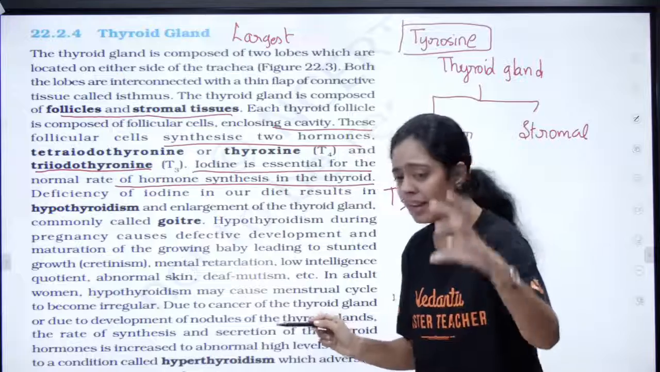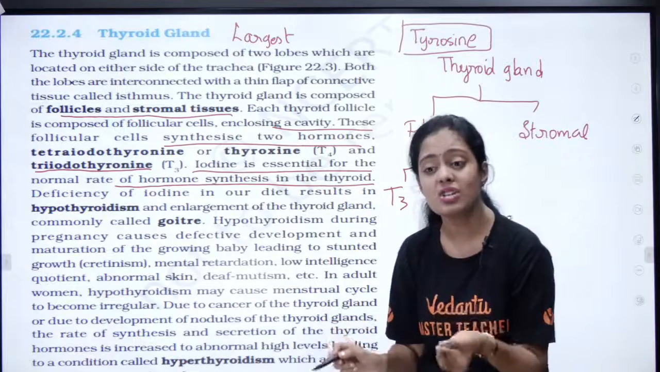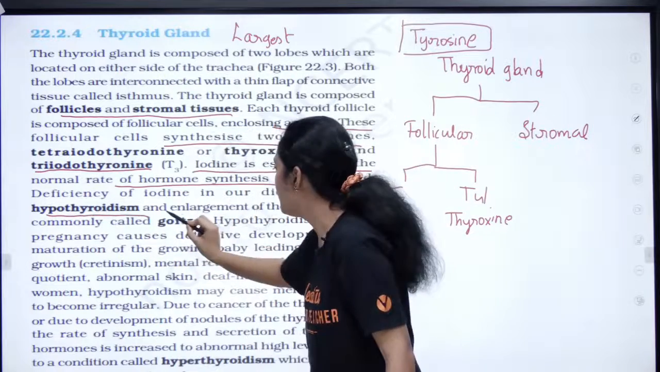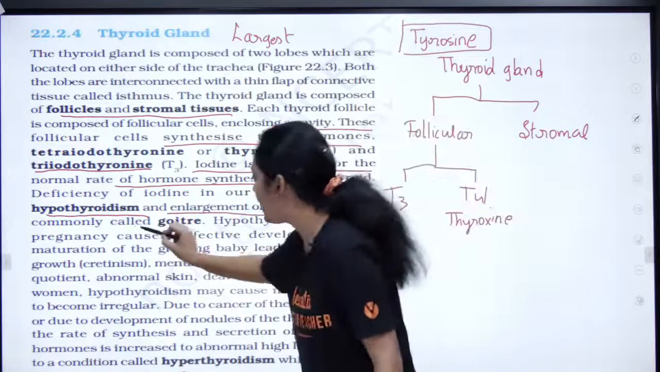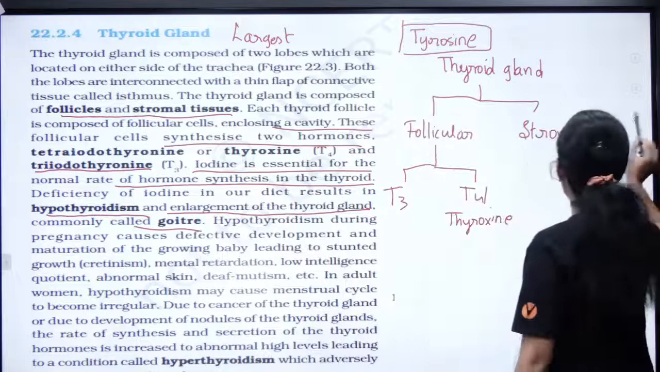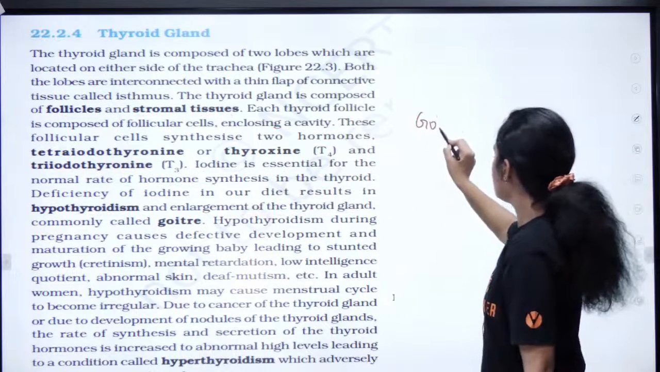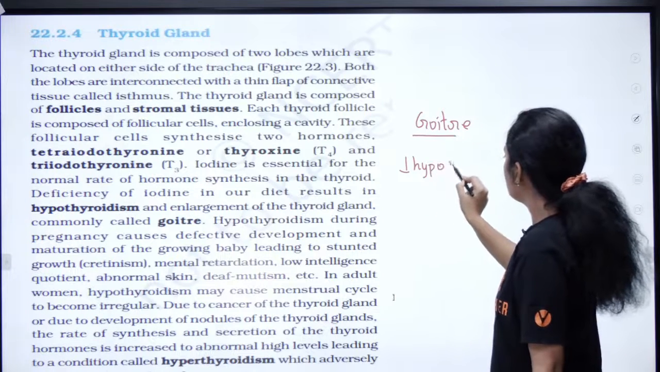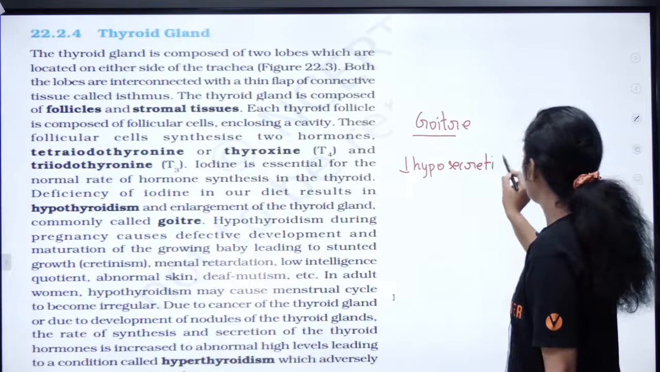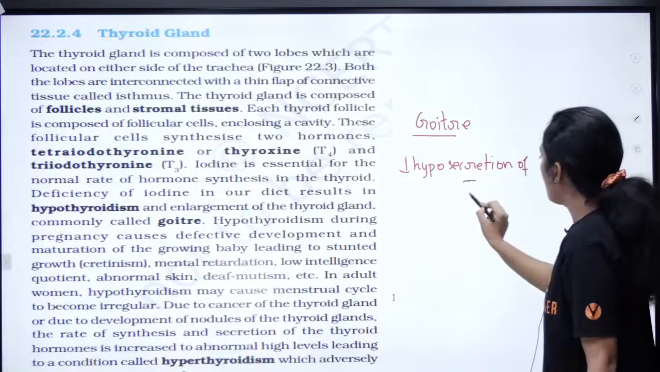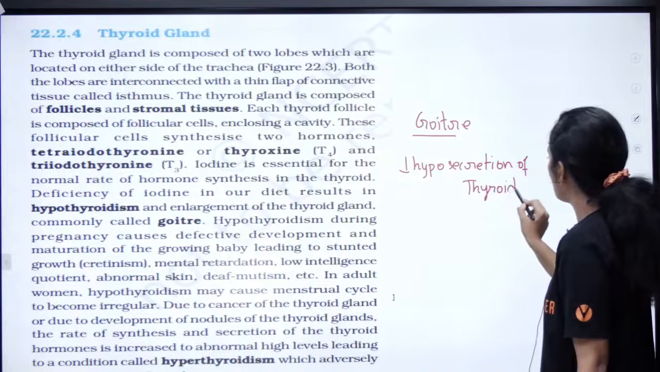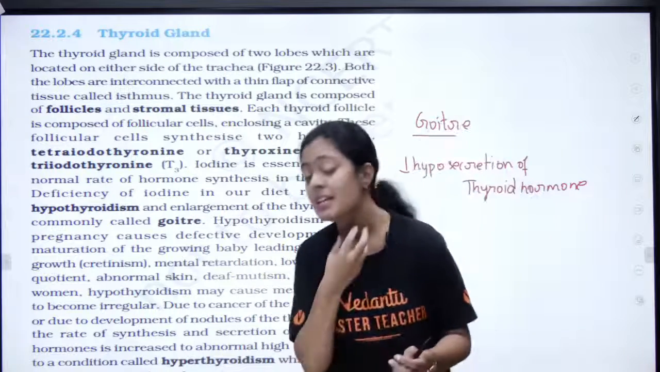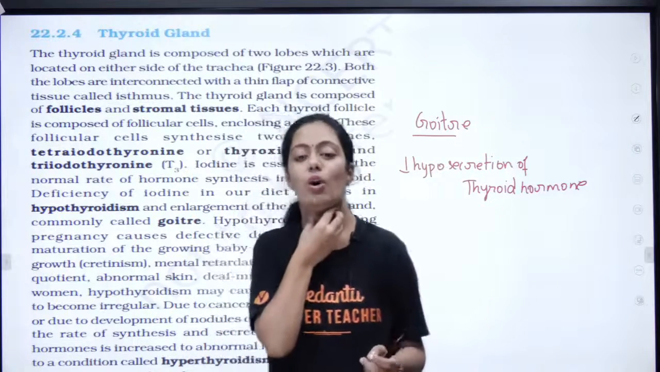Am I clear? Still here? Now, deficiency of iodine in our diet results in hypothyroidism and enlargement of the thyroid gland called goiter. So what is goiter? Anybody? Goiter is caused because of the hyposecretion of thyroid hormones. My thyroid hormones are not secreted in enough amount, and as a result there will be swelling of my thyroid gland.